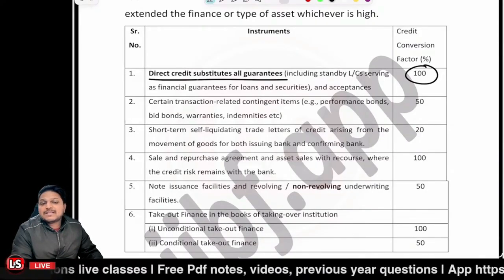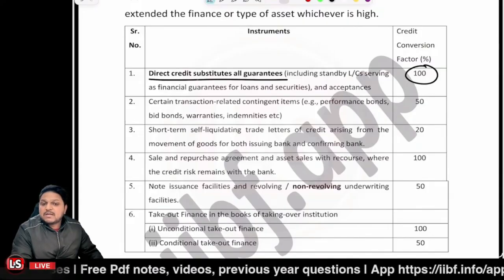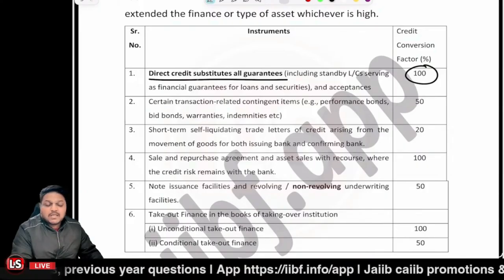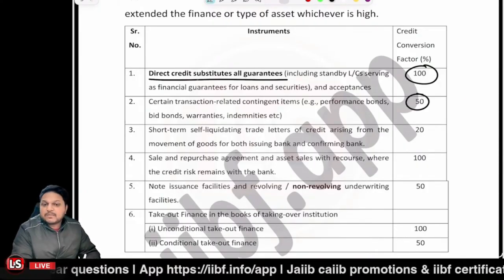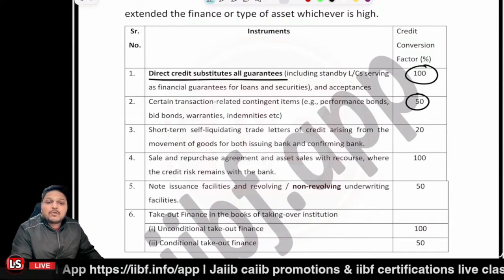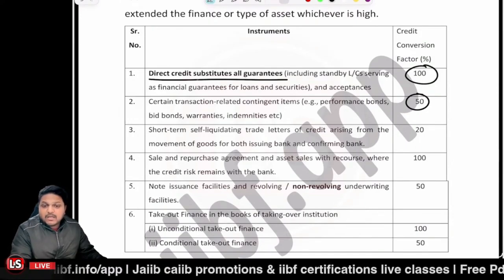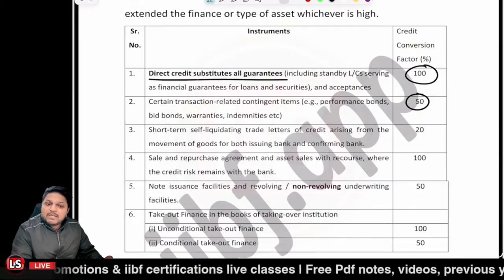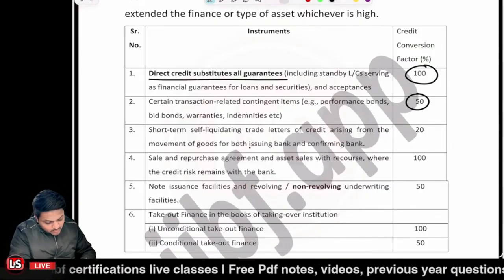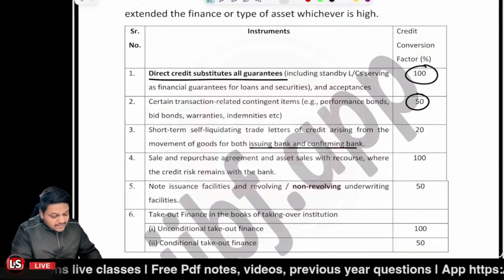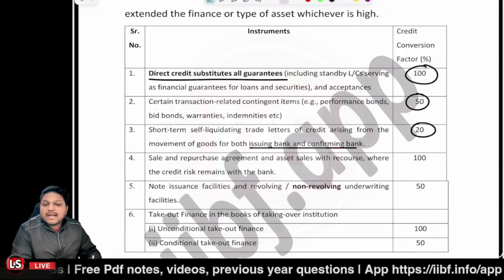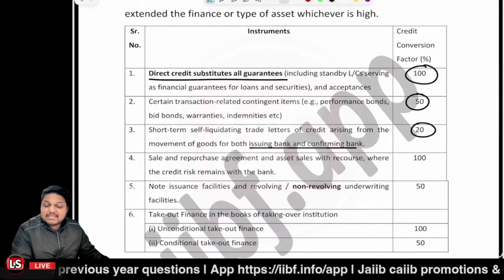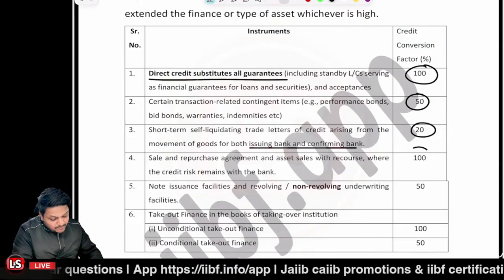If you're talking about a transaction related contingent item like performance bond, bid bond, indemnity or warranty, in that scenario, the CCF is 50%. If you're talking about the short term self liquidating trade letter of credit, where the goods are actually moving, for both the issuing bank and the confirming bank, then it is 20%. And if there is a sale and repurchase agreement or an asset sale with recourse basis, then it is 100%.